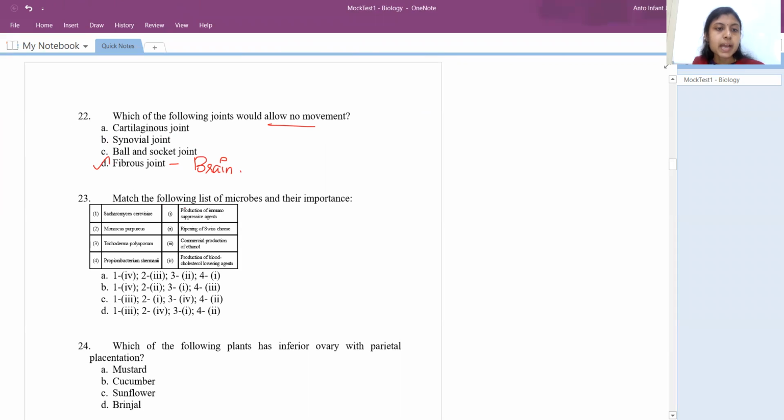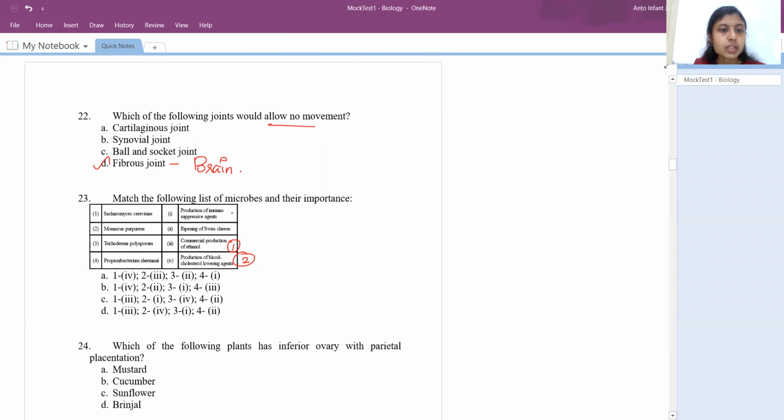So 23rd question, match the following list of microbes and their importance. So Saccharomyces cerevisiae, we know it is yeast, right? And we have Monascus purpureus, Trichoderma, and Propionibacterium shermanii. On the other hand, we have their function, right? We know yeast is involved in commercial production of ethanol. So this is first. Monascus purpureus yeast is necessary for producing statin, which is a blood cholesterol lowering agent.